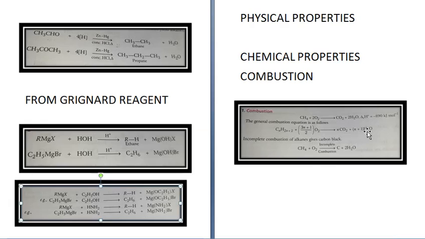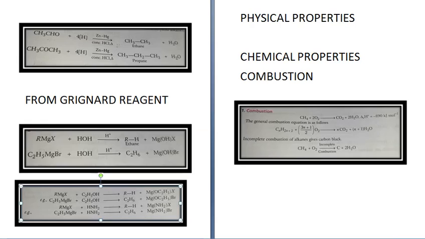Incomplete combustion of alkane gives carbon black. Like if CH4 is burnt only with O2 instead of burning it with 2O2, incomplete combustion will take place and it will give you C plus 2H2O.